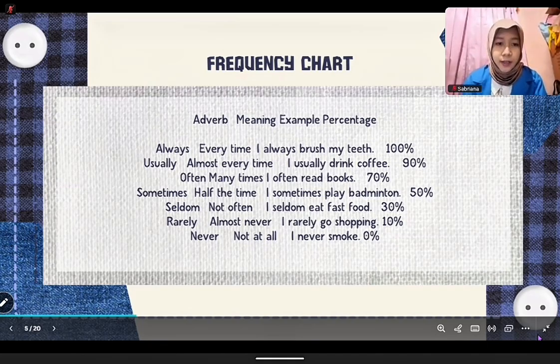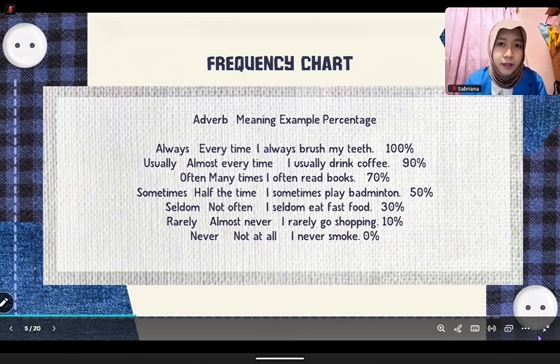Frequency chart. Let's look at this scale. Always means every time or 100%. Usually means almost every time, around 90%. Often means many times, about 70%.